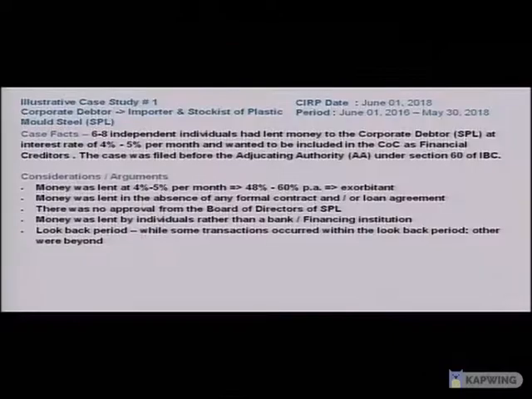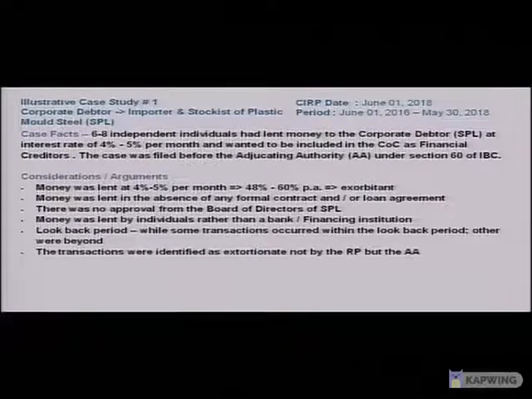Now, there were certain contentions by the appellants in this case. The appellants contested that the transactions had occurred prior to the look-back period, which means in this case they were prior to June 2016, and hence they did not qualify to be identified as extortionate credit transactions under Section 50. The court did take note of this and said that any transaction which had occurred prior to June 1, 2016 would typically not fall under the purview. However, any transaction that had occurred after June 1, 2016 would be considered for evaluating whether it was an extortionate credit transaction or not.